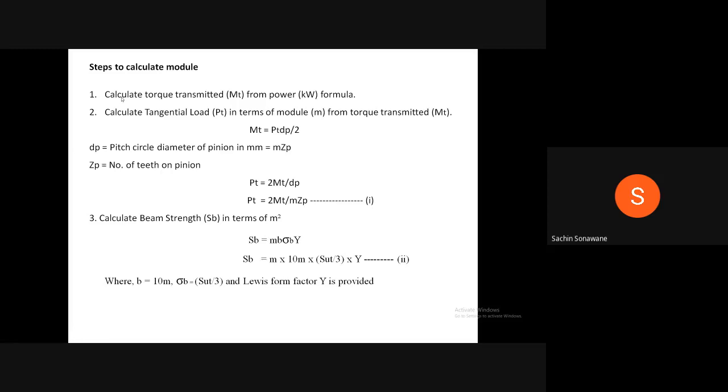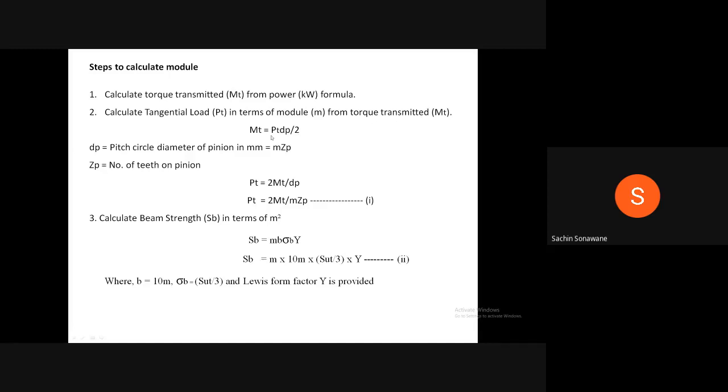calculate the torque transmitted MT from the power formula, that is kilowatt formula. Kilowatt is equal to 2 pi n into MT divided by 60 into 10 raised to 6. Then second step, calculate the tangential load PT in terms of module m from torque transmitted.